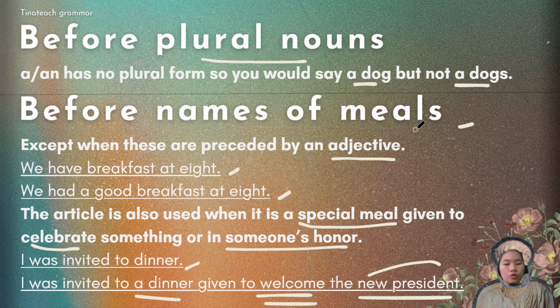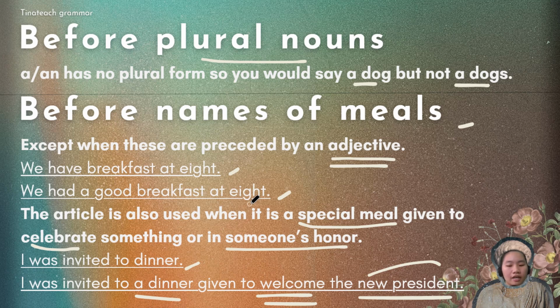Next up, you don't need to use a and an before words such as breakfast, dinner, lunch. But if you put an adjective in front of those words, and an adjective describes a noun, right? Lovely, cute, ugly, nasty, wonderful, those are adjectives. You have to have a or an. We had a good breakfast at 8, okay?